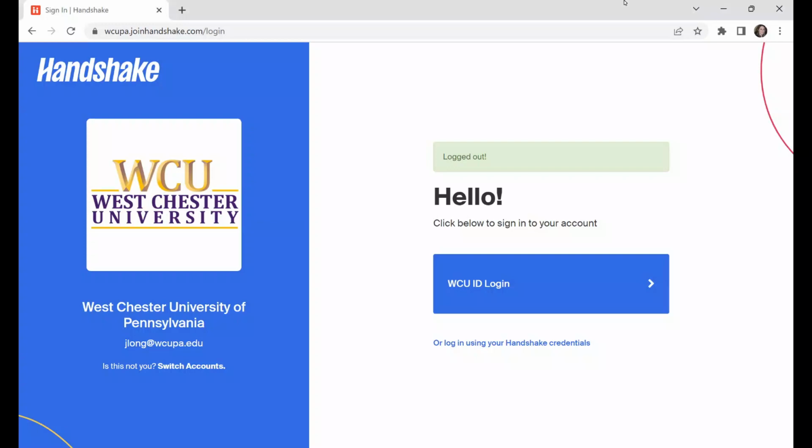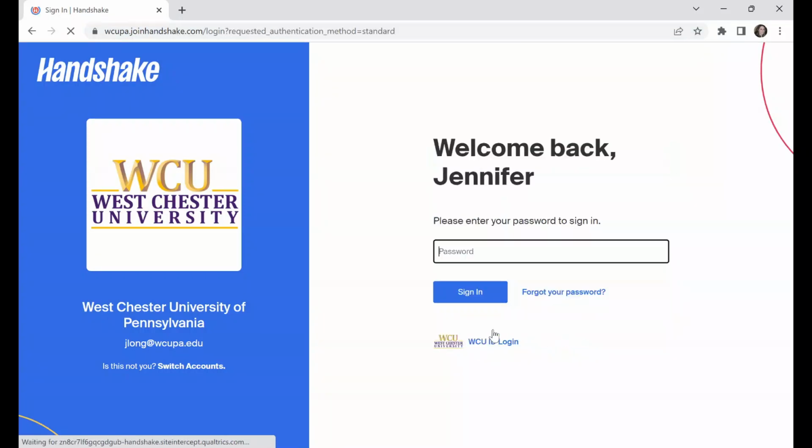So the first thing that you want to do is navigate to wcupa.joinhandshake.com. In this case, it's remembering me. I'm coming back. If I weren't, it would ask me for my email address. But the one thing that I want to point out here is that you always want to log in using your Handshake credentials because you are logging into this system as an employer. And this is reserved for students on campus.